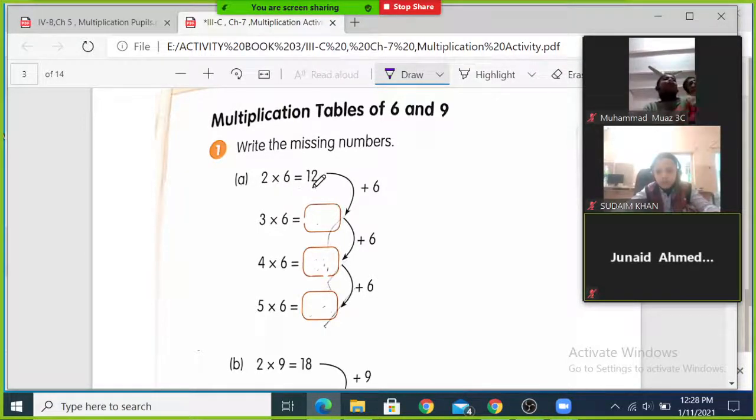So 6 times 2 is 12, 6 times 3 is 12 plus 6, 18.